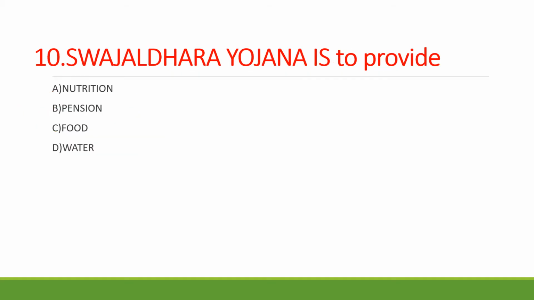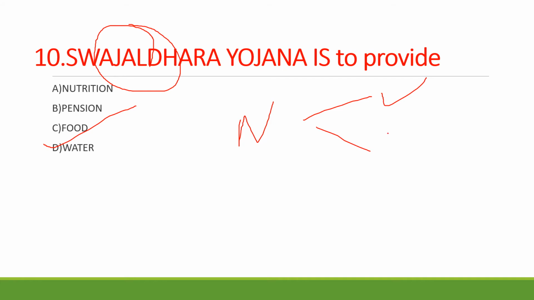Swachh Dhara Yojana is to provide option A nutrition, option B pension, option C food, option D water. It's very easy. The name itself is telling, jal, so it's water. You have to know various national programs, like what do Ujjwala schemes tell, what is Poshan Abhiyan, what is Mission Indradhanush.